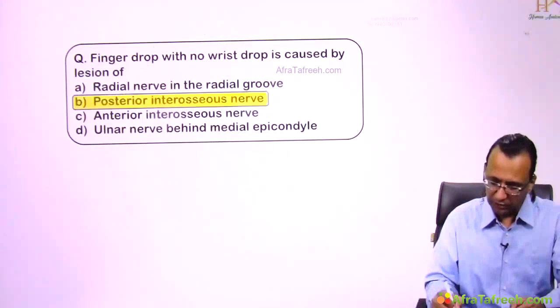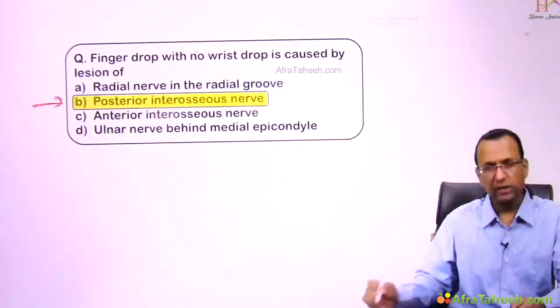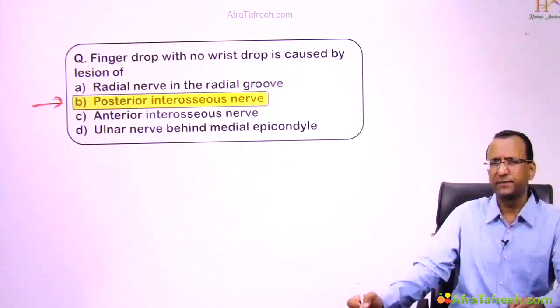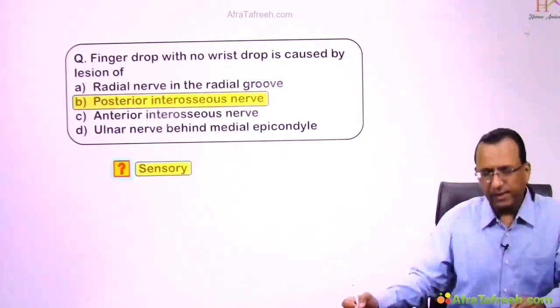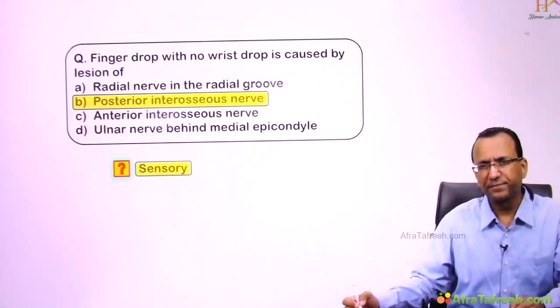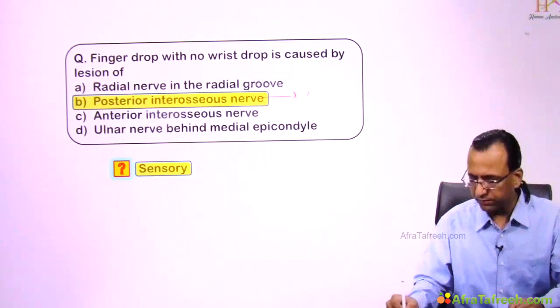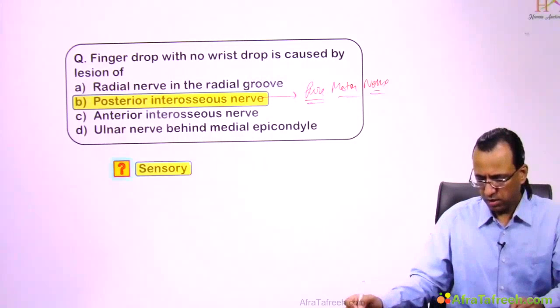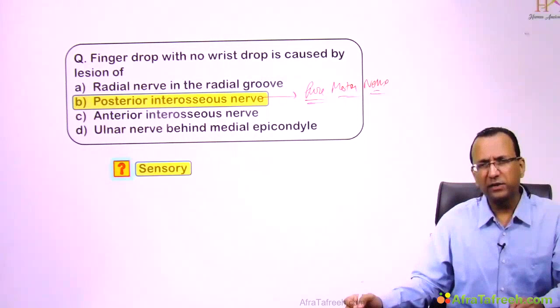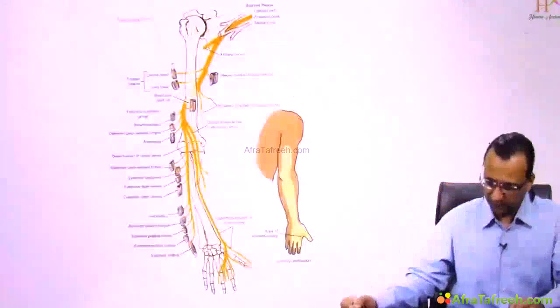But how? What is this injury? It is actually a branch of the radial nerve. But how can you explain it? I'll ask you a question. Will there be sensory loss in this patient? You will say, no. Why? Because it's a pure motor nerve. It will not present with sensory loss. So, B remains the answer, but why is B the answer? We have to find out.